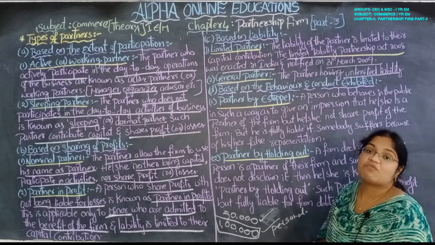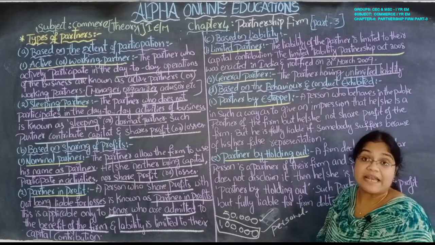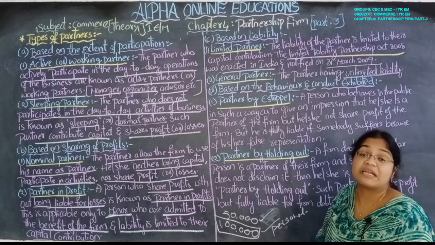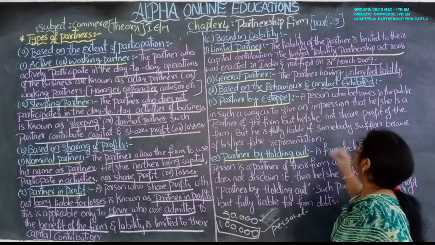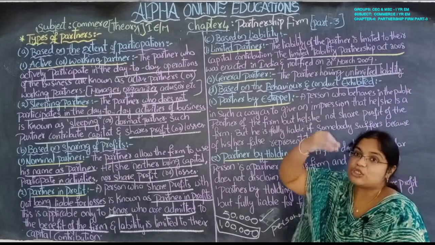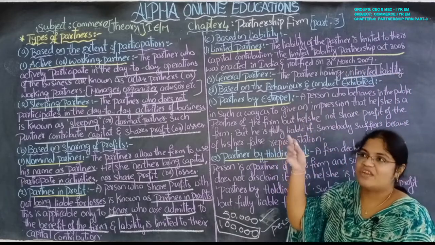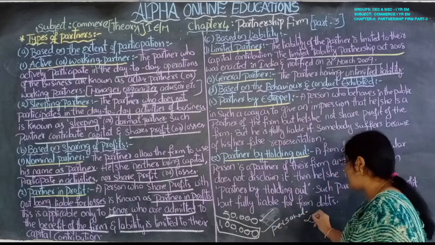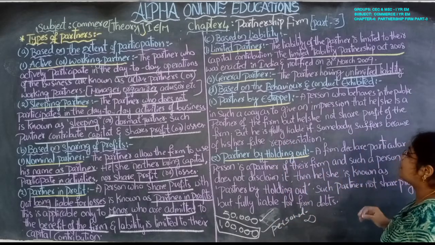So that type of liability is unlimited liability. There is no limit at all, simply infinite liability.